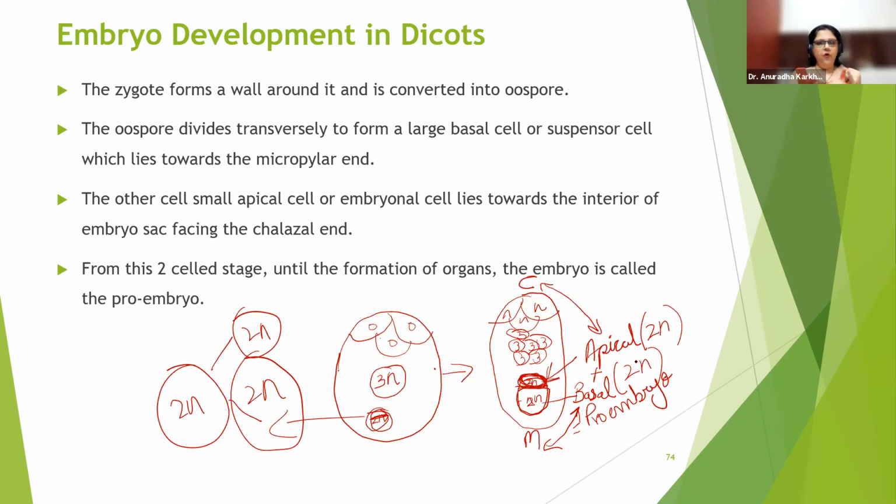So the zygote forms a wall around it and is converted into an oospore. The oospore divides transversely to form one large basal cell, also called the suspensor cell, and the smaller one will be called the apical cell. The basal cell is towards the micropylar end and the apical cell towards the chalazal end. Okay, got it? What is the wall made of? Cellulose. It's a cellulosic cell wall. Fine. Any doubts still here?